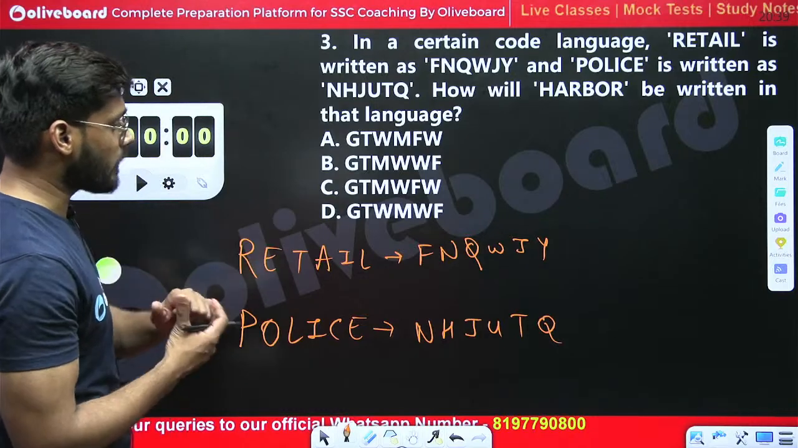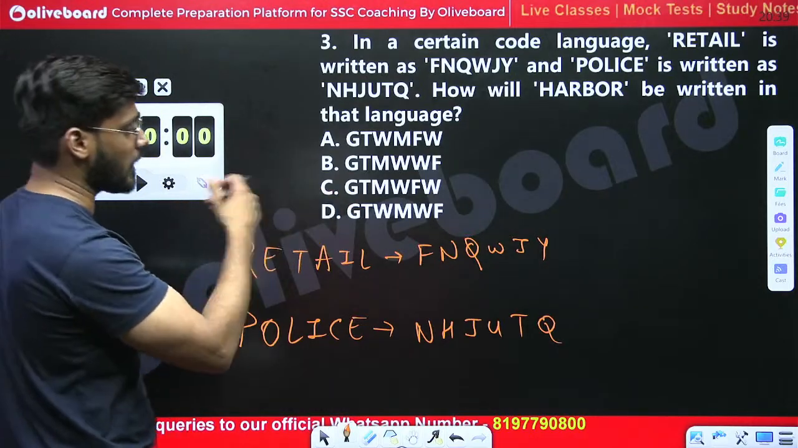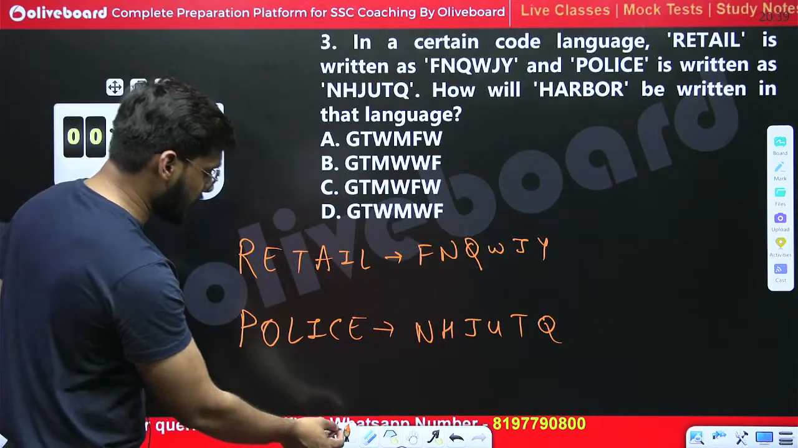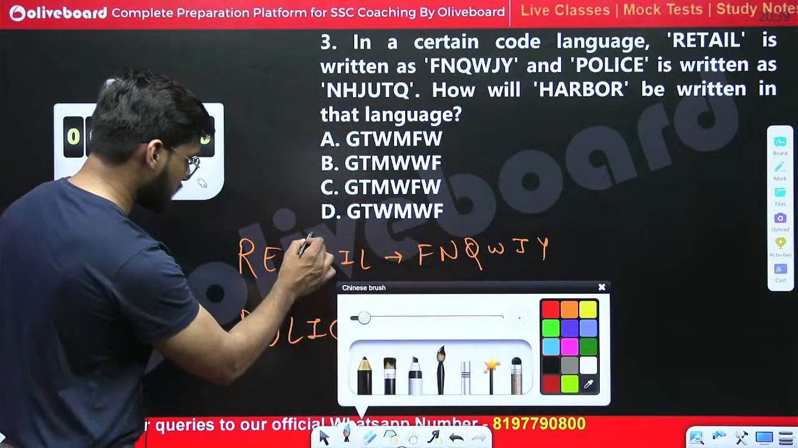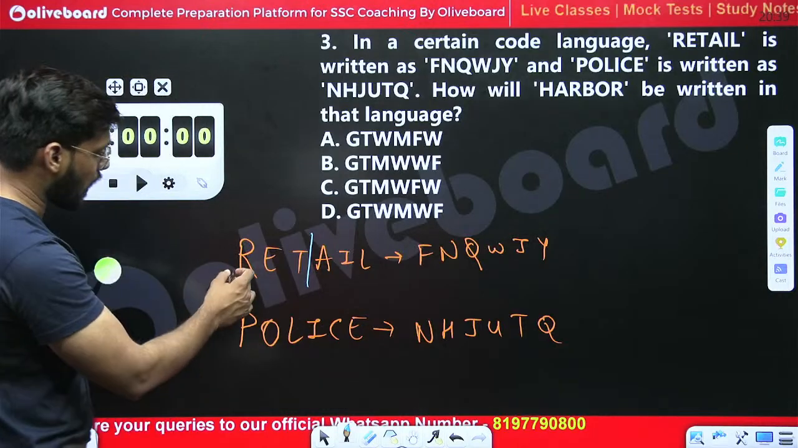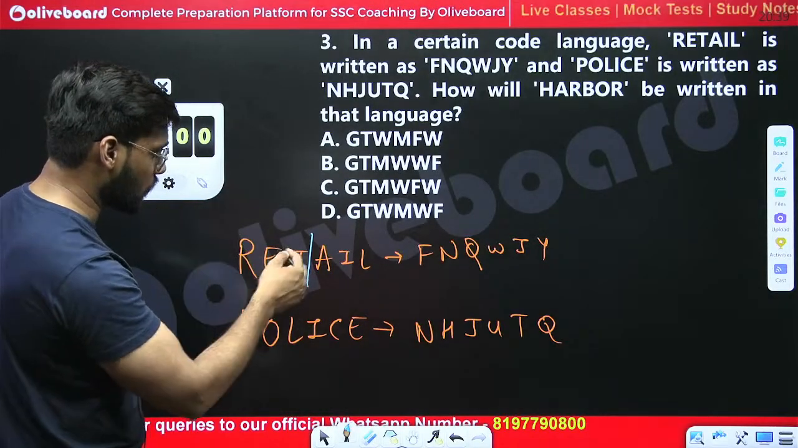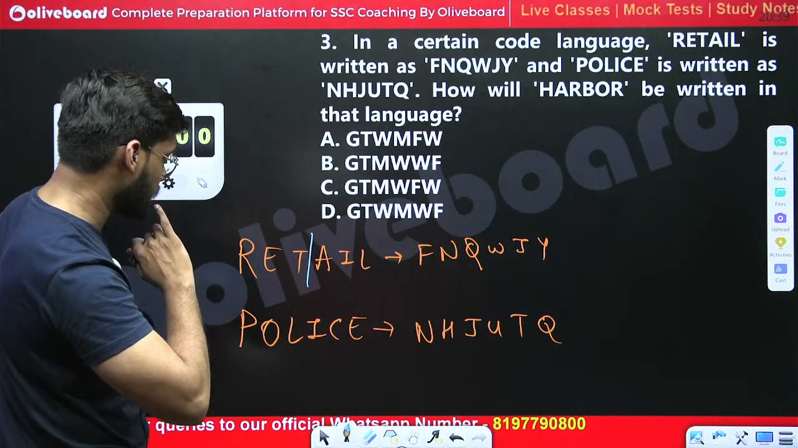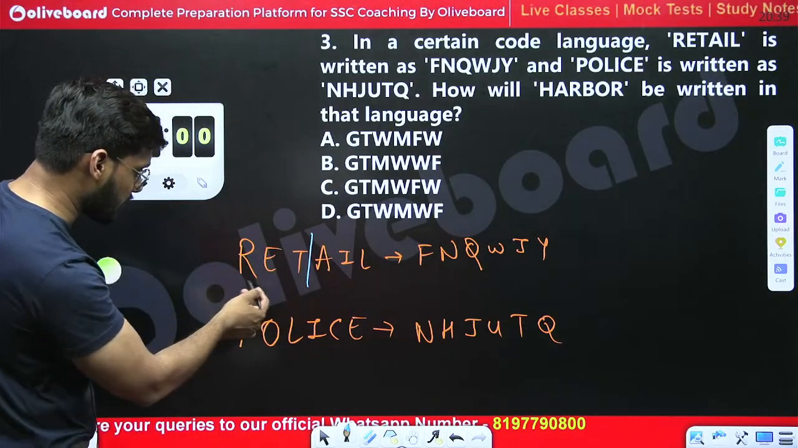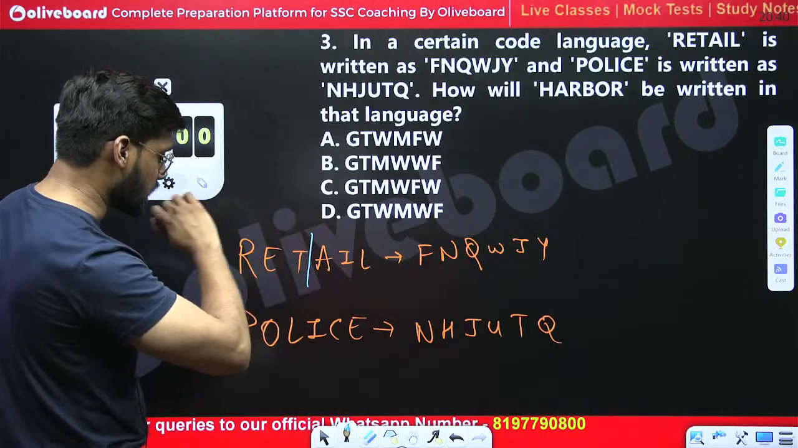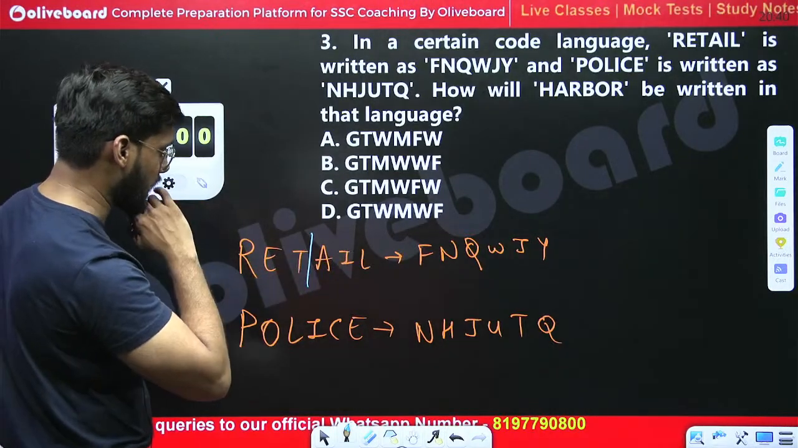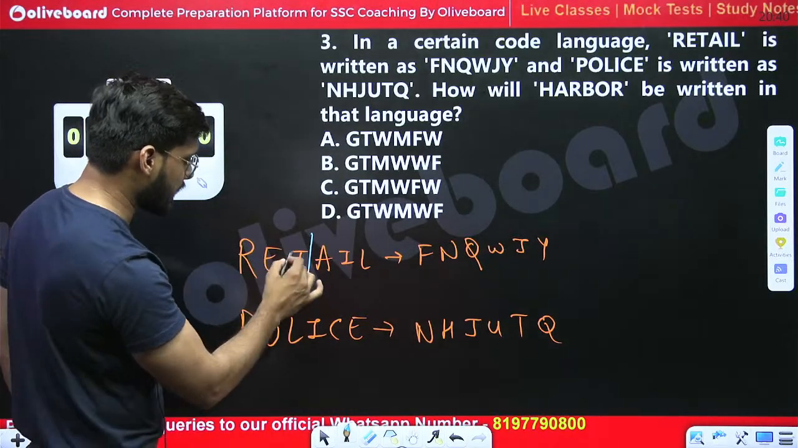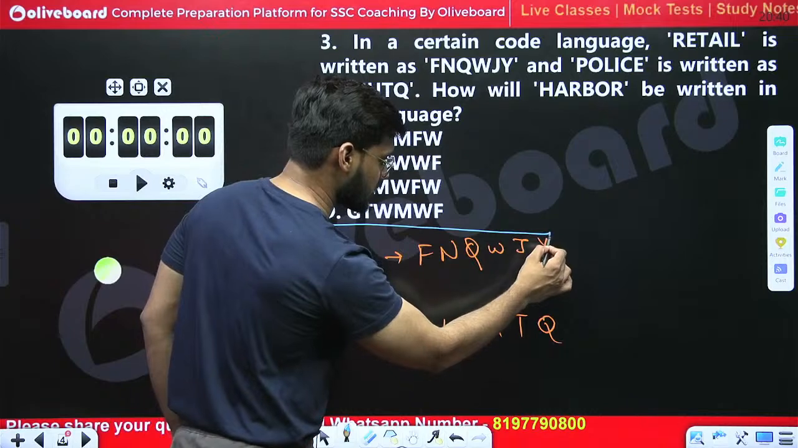So retail is related to FNQWJY. How is this retail related to FNQWJY? Let's see. There are 6 letters. If we break these 6 letters into 2 parts, can we connect R with F? No, we cannot, because there is a lot of gap between R and F. So what can we do? If we see the reverse pattern, T with Q, no, we cannot. So what can be the right order? Can we connect T with Y?